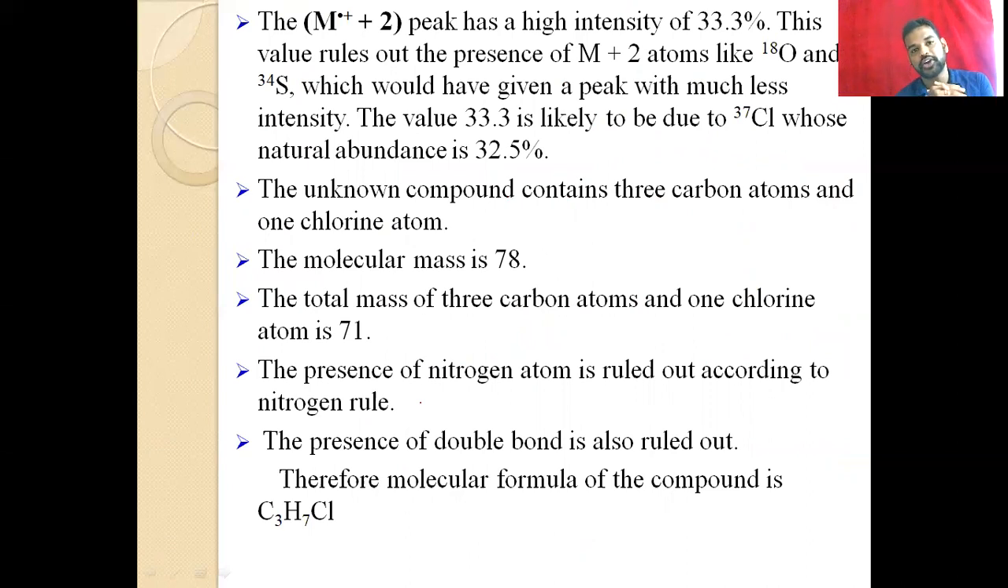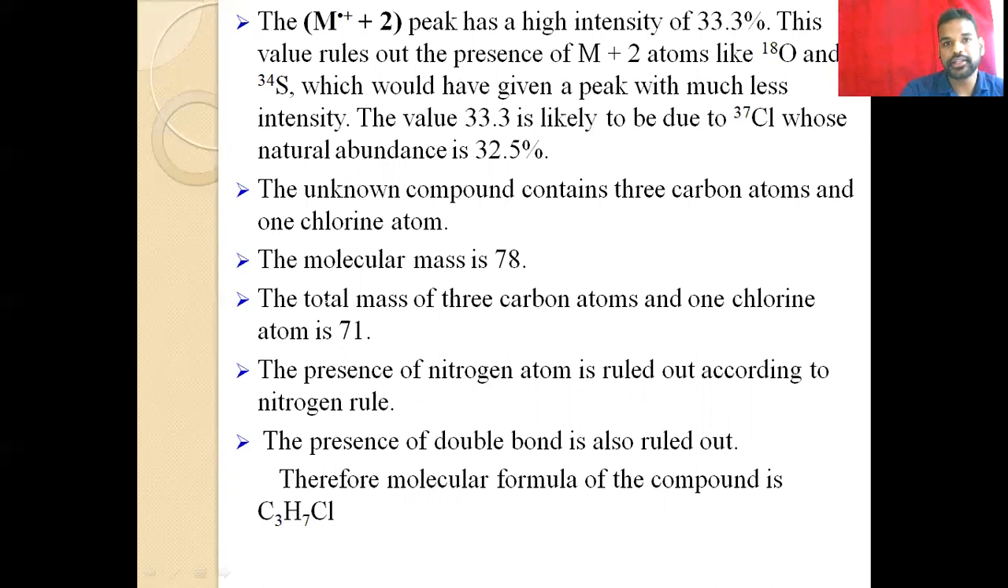Normally sulfur has masses 32 and 34, and oxygen has 16 and 18. So we can expect these two along with chlorine. Chlorine's isotopes are 35 and 37, two isotopic peaks. That means we can expect an M plus 2 isotopic peak.